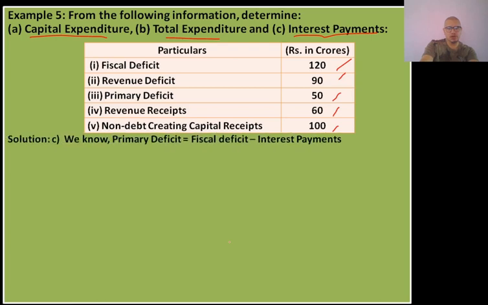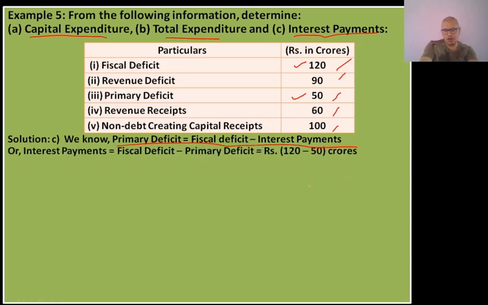We know that the formula for primary deficit is fiscal deficit minus interest payments. In our question itself, primary deficit is given, and fiscal deficit is also given. So with these two, we can easily find interest payments. For part C, how will we find interest payments?